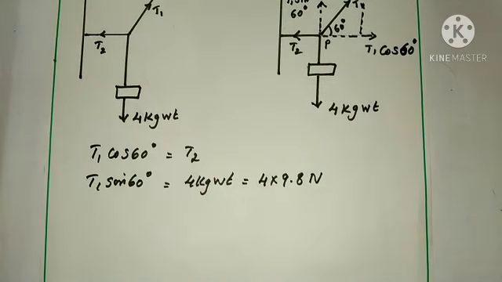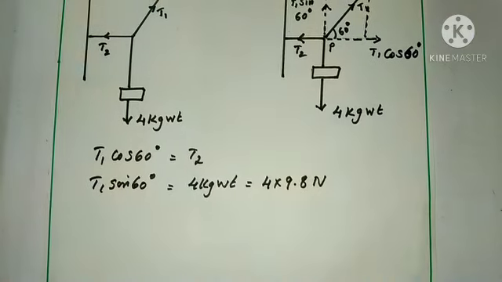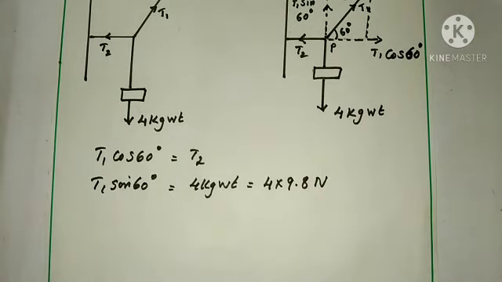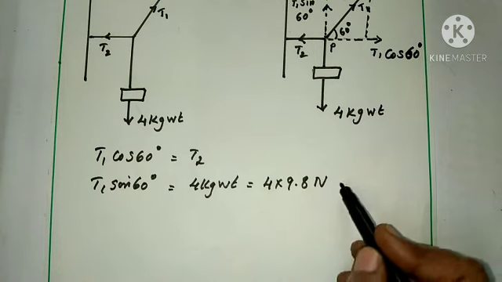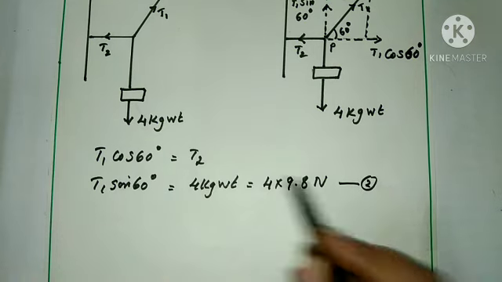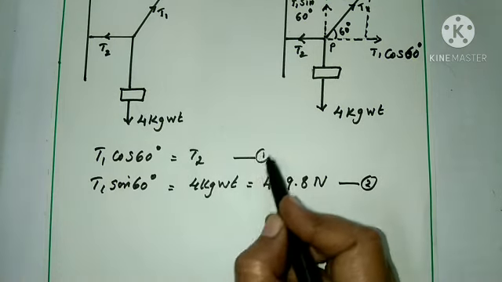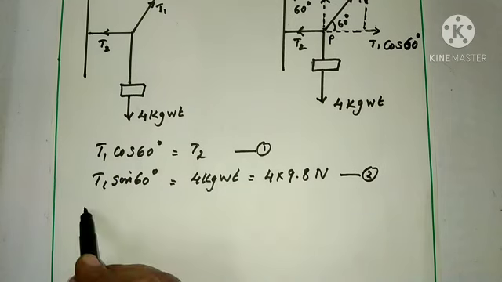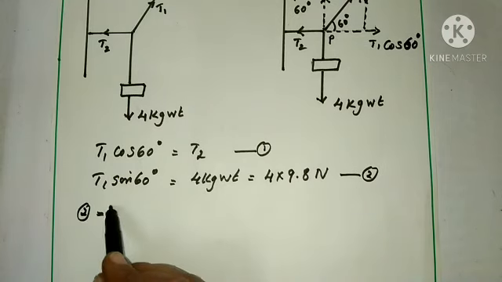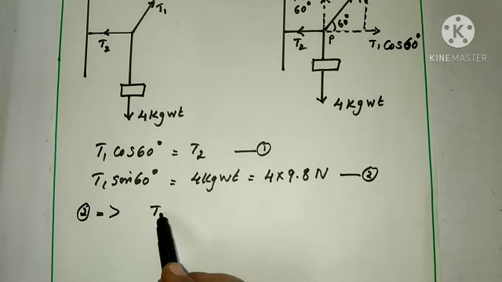So these are the two equations we get from the figure. This is equation 2 and this is equation 1. Now from equation 2, we can find the tensions T1 and T2.